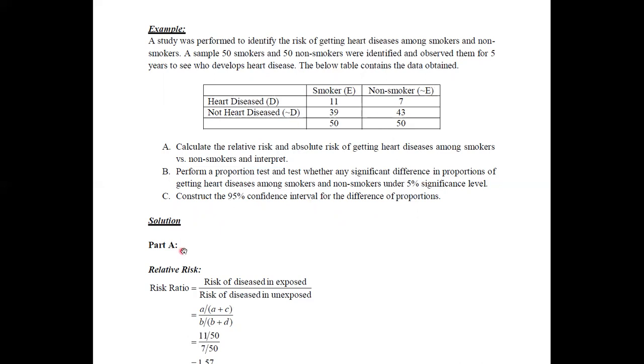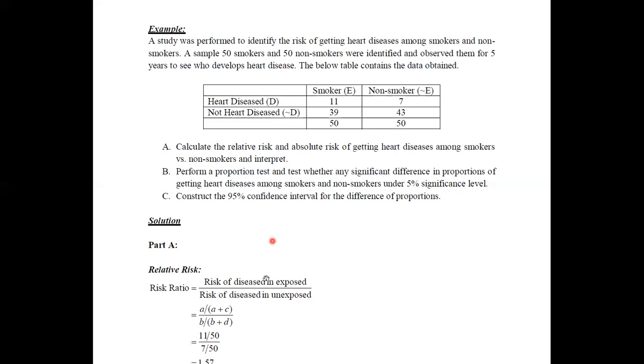Now we will see how we can apply the things that we have learned so far in a cohort study like this. In the first part, we are asked to calculate the relative risk. You can see that we have considered this as a cohort study because, first of all, we have identified the exposures and unexposures. Thereafter, we have identified the presence of disease and absence of disease. Therefore, to calculate the relative risk, we can use the risk ratio, which is defined as the risk of disease in exposed divided by the risk of disease in unexposed.